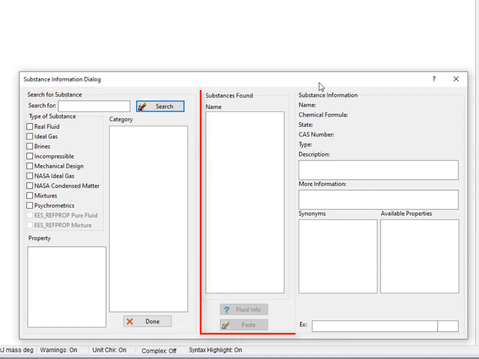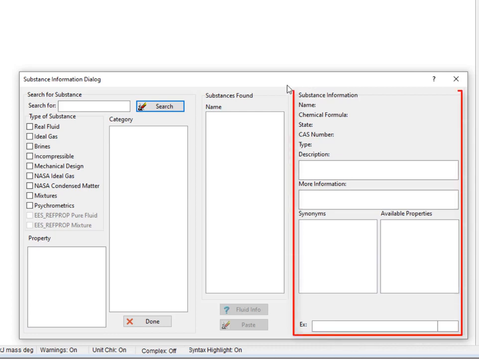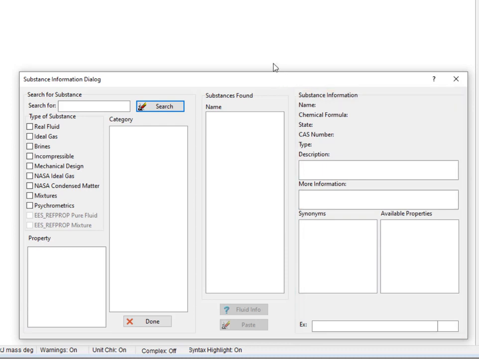The middle box is then the list of the substances that are found by your query, and it's populated by all the substances that match your search requirements. And then finally, the right box is the Substance Information box, and that's going to provide information about whichever substance you choose to look at. So let's start with the Search for Substance box.